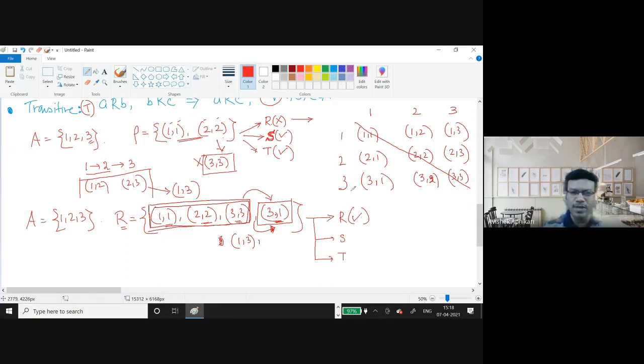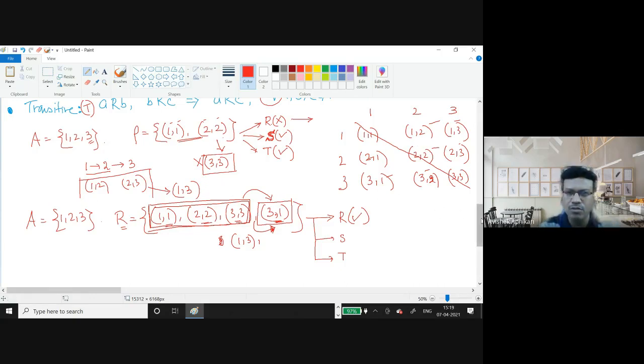In every reflexive relation, all the diagonal elements must be present, since you need A R A for all A, and anything else can also be a part of it. Take any subset which contains this part, and it will be reflexive.